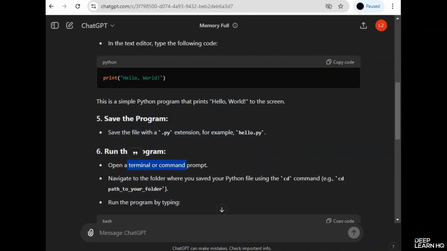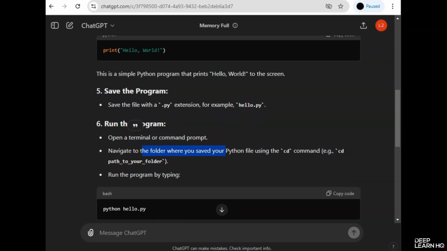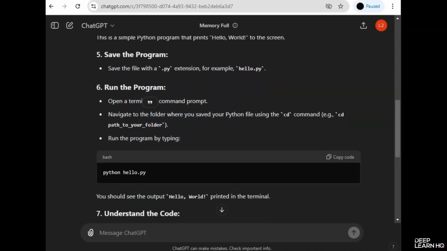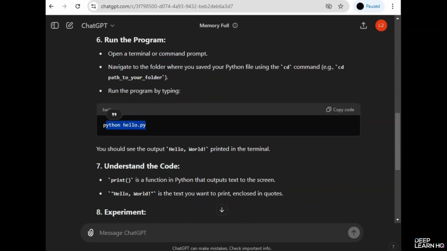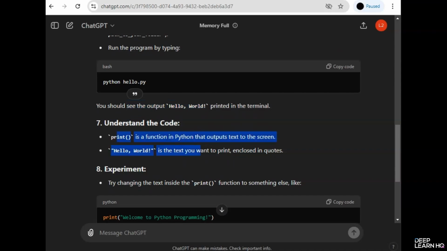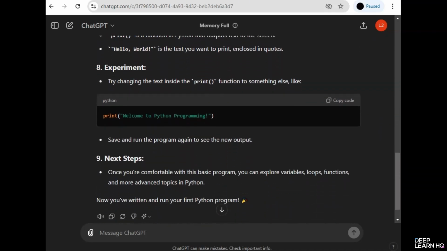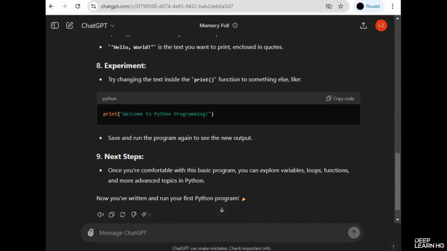So open the terminal or command prompt and then navigate to the folder where you saved your Python file. And then type python hello.py, and then you will see an output hello world on the screen. So this is the basic understanding of the code. We'll be discussing this in great detail in our upcoming videos. So now let's take this code and run it in Google Colab to see it in action.